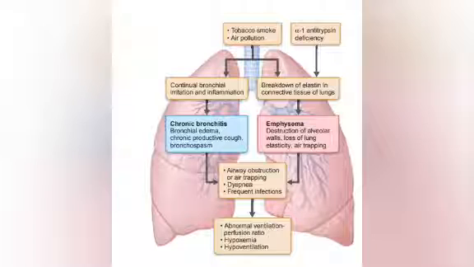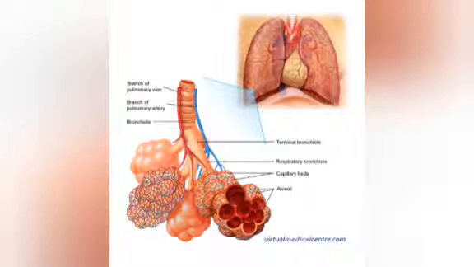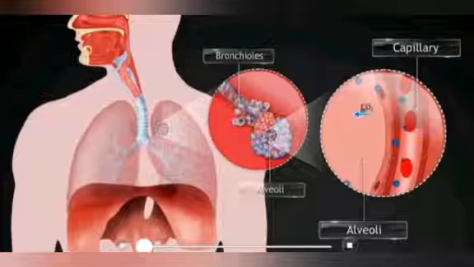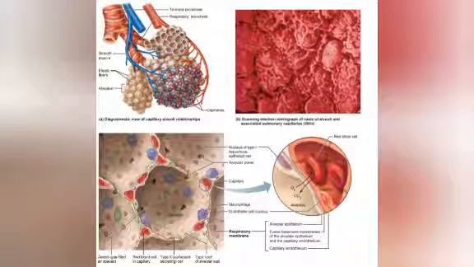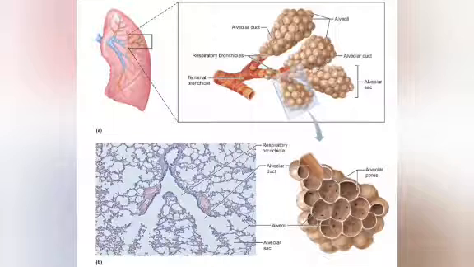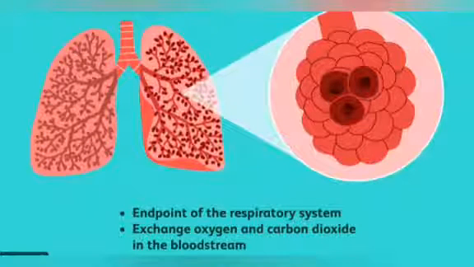Alveoli are small lobes, tiny sacs which are further divided from the bronchioles, that is from the left main bronchus and right main bronchus. These alveoli are the end point of our respiratory system. And here the gas exchange takes place. That is, the exchange of oxygen and carbon dioxide gases takes place in the alveoli only, as we see the exchange of oxygen and carbon dioxide in the bloodstream.